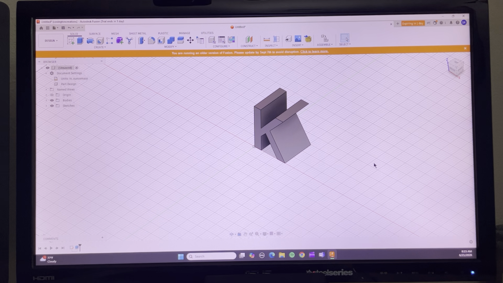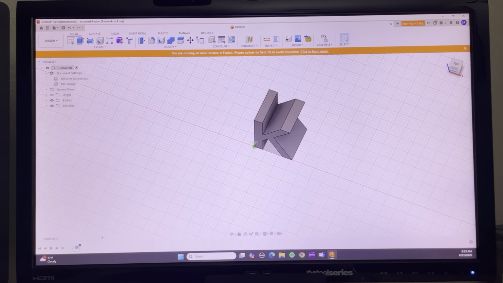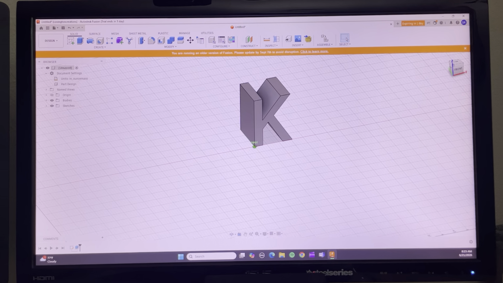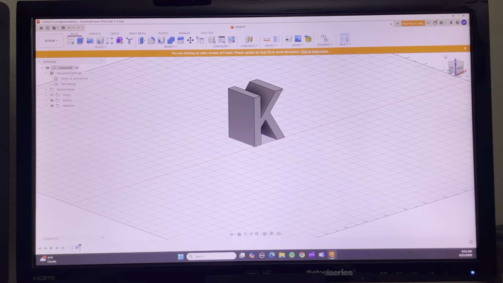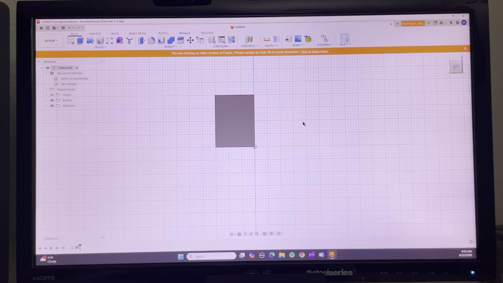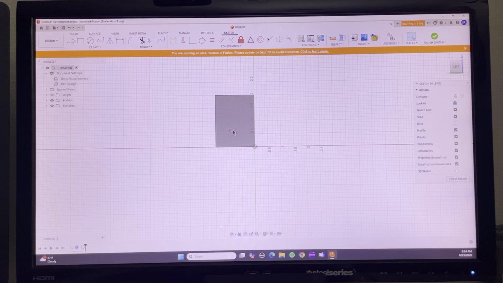So now you have the letter K. Now you can move this around. You can see the letter K. Move to the left. And so click on left. And now your K is facing this way. Now you go back to create and create a sketch again. Now you click on the sketch.